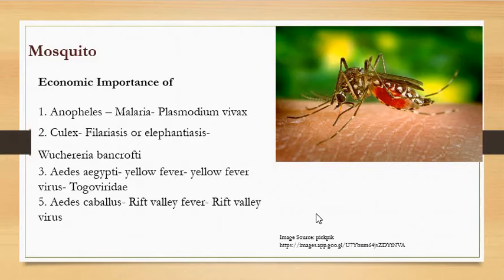As this mosquito sucks the blood of a human, before sucking the blood, it releases saliva, and the saliva contains an anticoagulant. The anticoagulant enters the human blood at the point where it pierces, and the anticoagulant gets mixed with the blood, so whatever blood is taken inside is mixed with the anticoagulant.